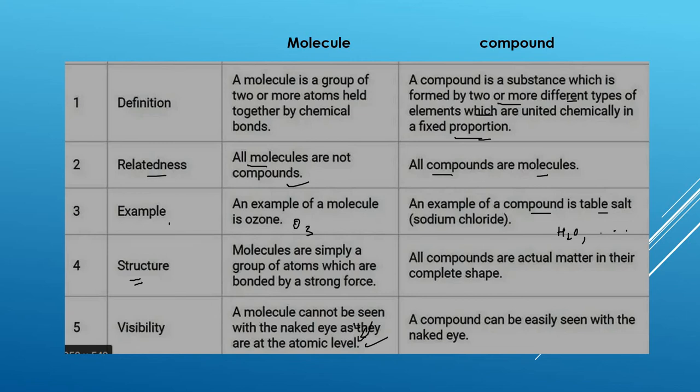Now what about the structure? The molecules are very simple. They are made from atoms and they are bonded by a strong force. But the compounds are actual matter. What does it mean? You cannot see water molecules with your naked eye. However, you can see water, which is a compound. So a compound you can see easily with your naked eye, which means the water that we see is a compound. But the water molecules inside, which we cannot see, are molecules. I hope this part is clear for you.